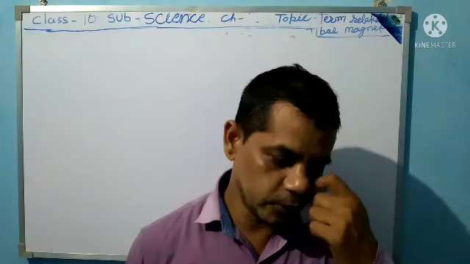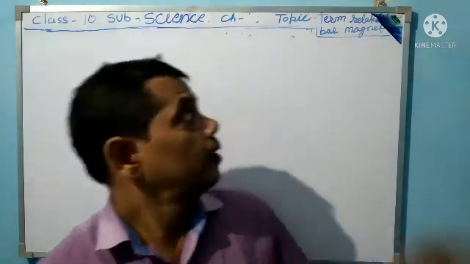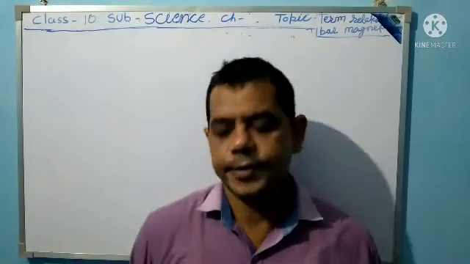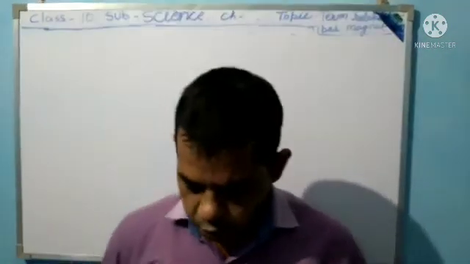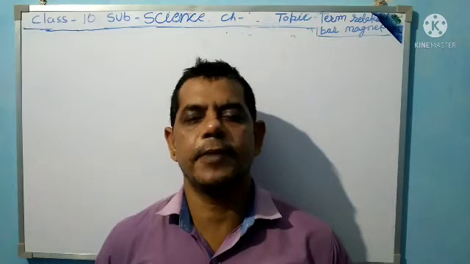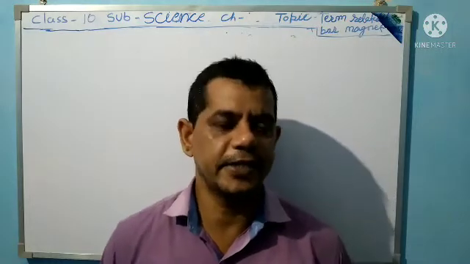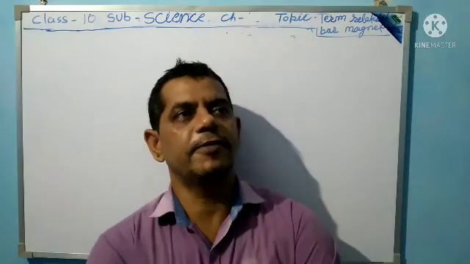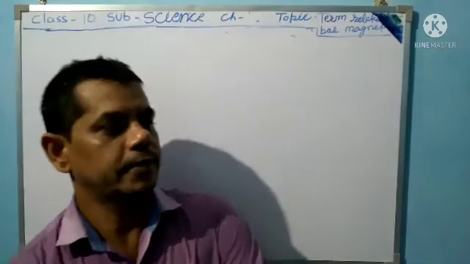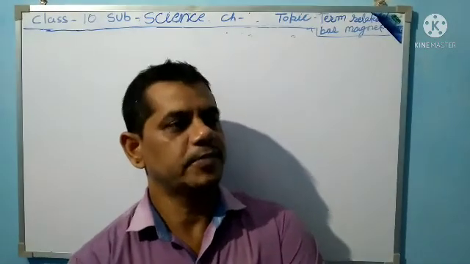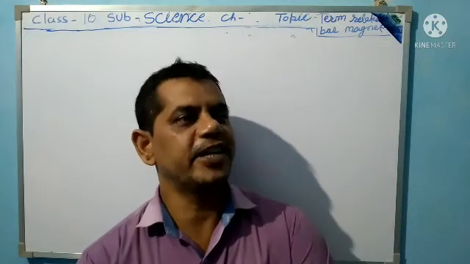Today I will teach you terms related to the bar magnet. So the first thing in our mind is: what is a magnet? It was discovered by a person from Turkey, named Magnesia.